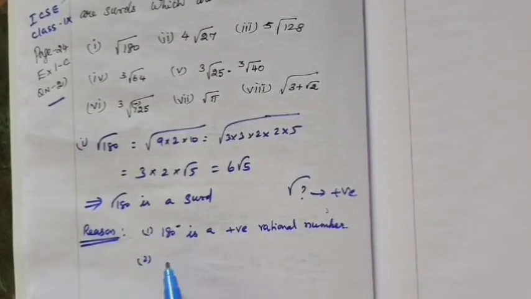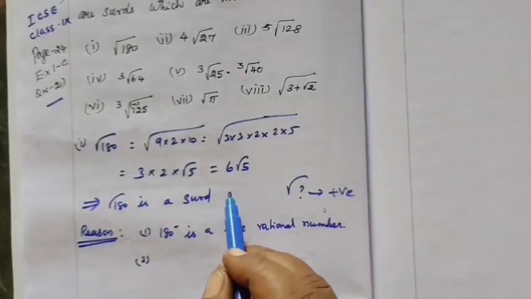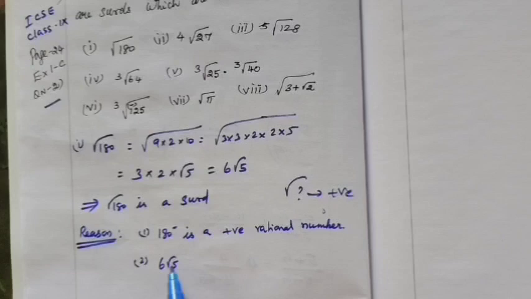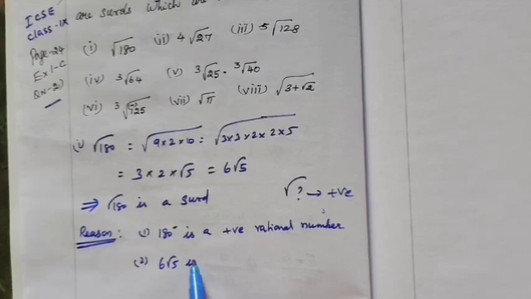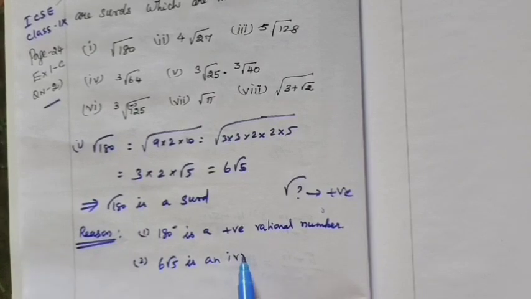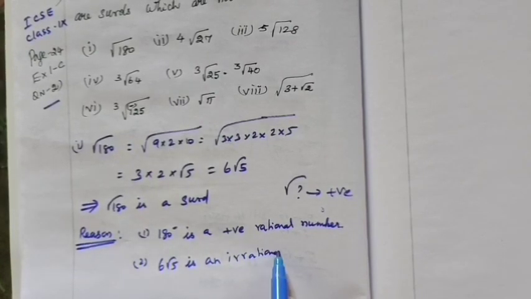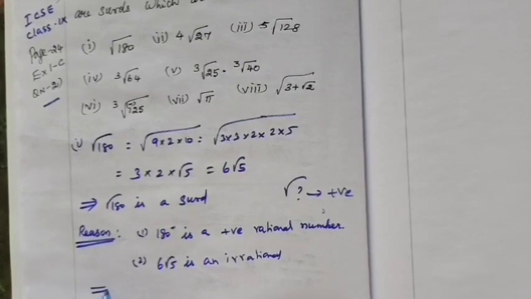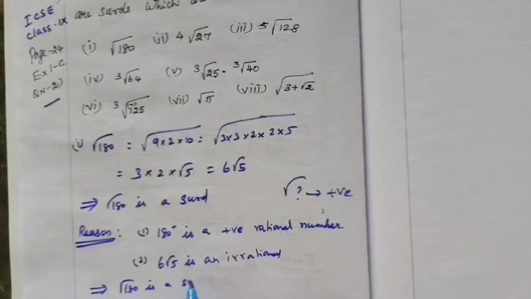Then second point, the answer you received, you see 6 root 5 is an irrational. Since root 5 is an irrational number, 6 root 5 is irrational. So which implies root of 180 is a surd.